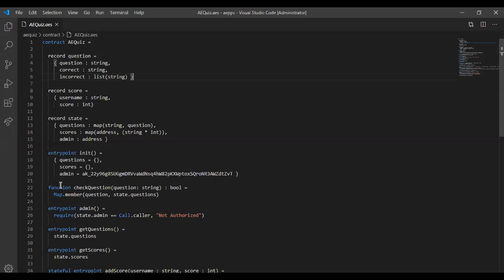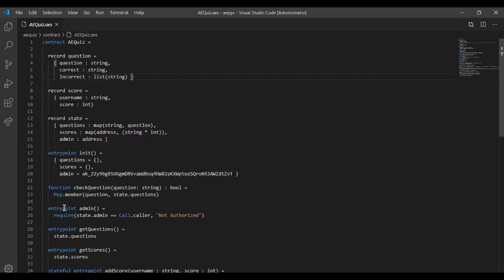Then she created a function called check_question, which takes this question, the string, and returns true. Of course, as this is boolean, it's checking if this question, which is here, is actually in the state. So if it is in the state, return true, else false.